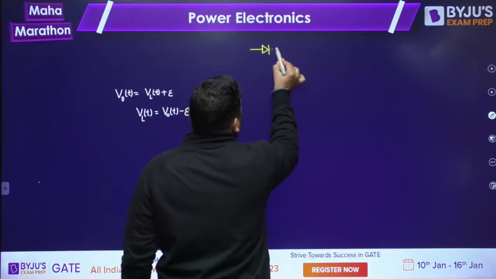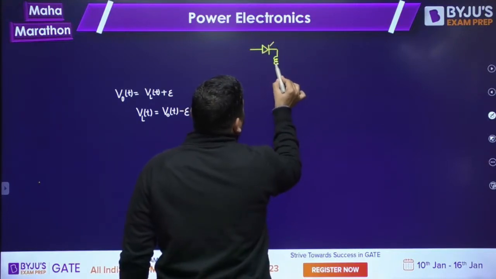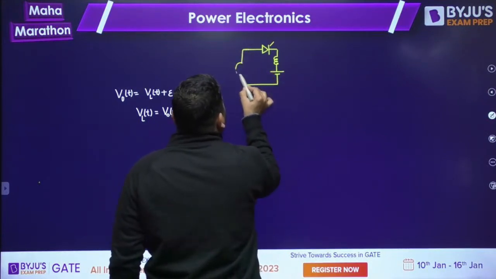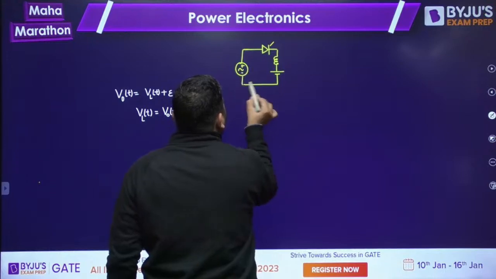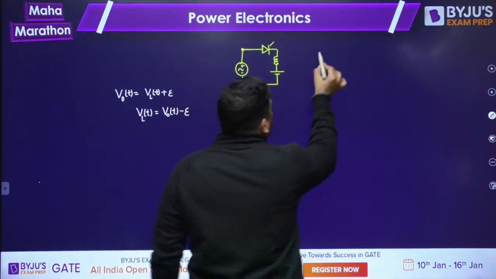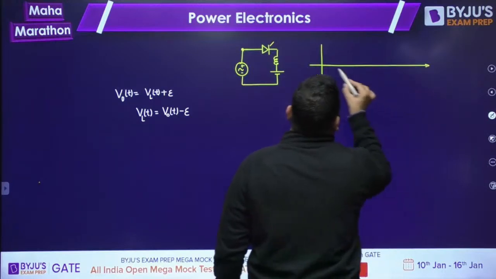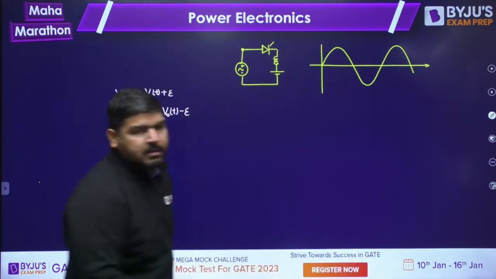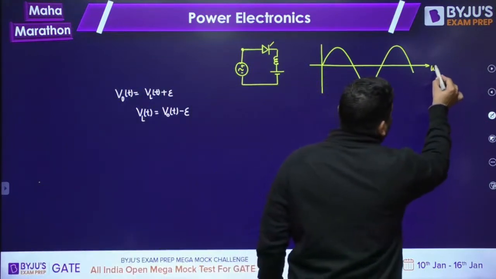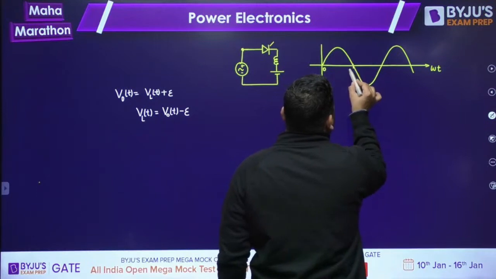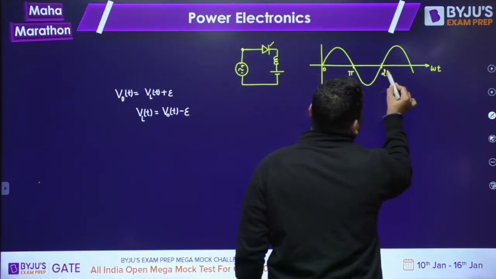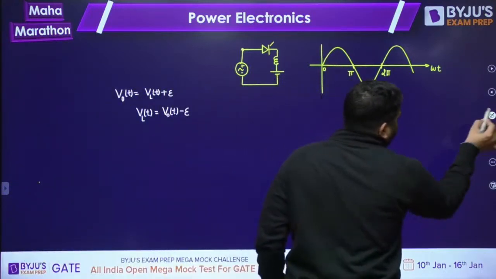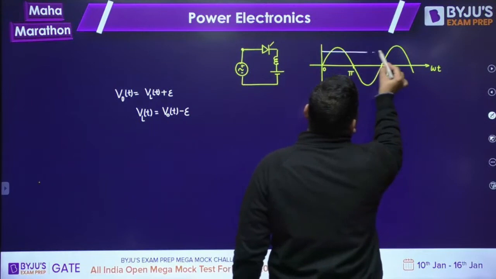Here you have the thyristor, and you have L, and you have E. This is the circuit. Now if I increase the value of E, this is my supply voltage, and here you have omega t. This is 0, this is pi, this is 2 pi. What you have done is, let's say you have increased the value of E up to this level.